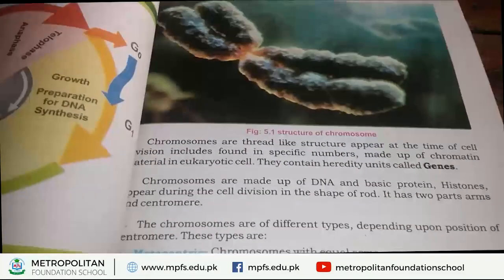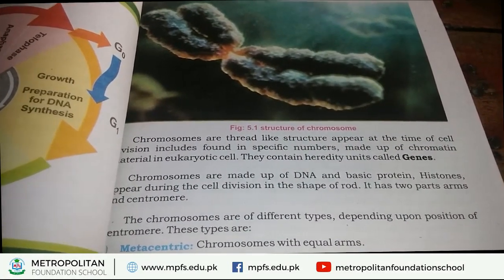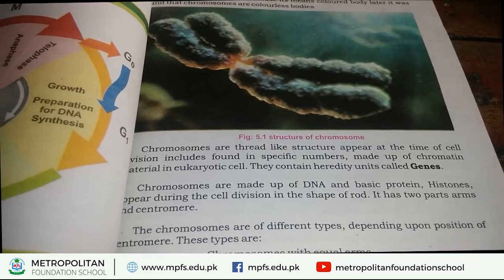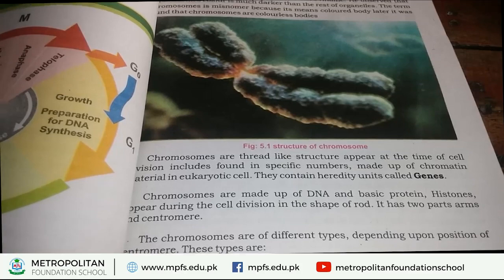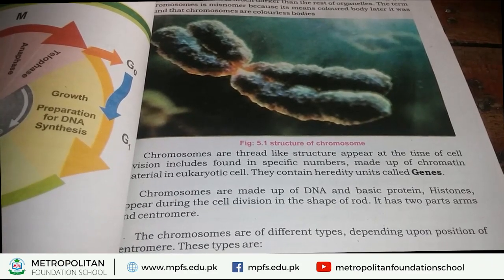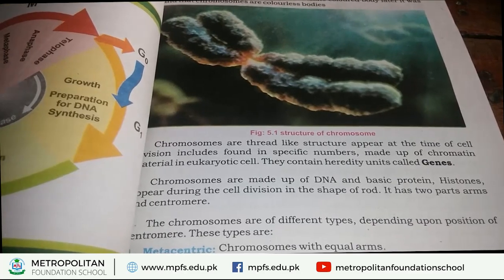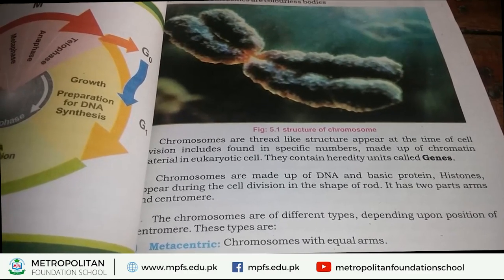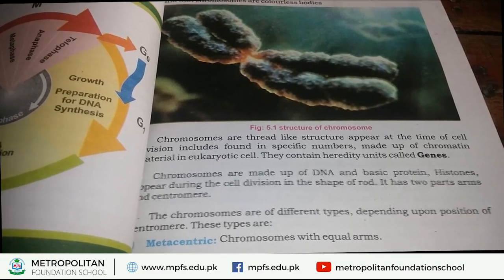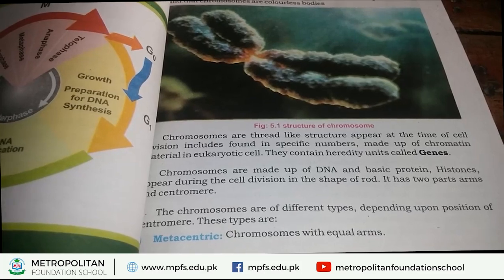Now, students, we study the structure of chromosomes, what they are made up of. If we study the structure of chromosomes, a chromosome is made up of two main things. The first one is DNA and the second one is protein. DNA and protein, these two things make up chromosomes.